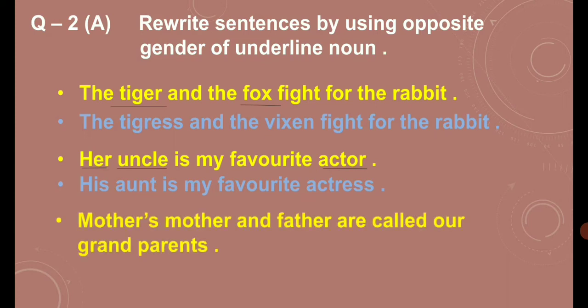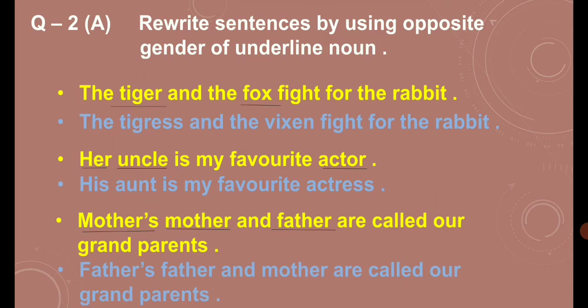The next question is: mother's mother and father are called our grandparents. Let's see where the underline is given. Mother's mother and father. There is no need to make much effort for this particular answer. We have to just change the gender. So what will be the answer? Father's father and mother are called our grandparents. So this is the way you can attempt question 2A.